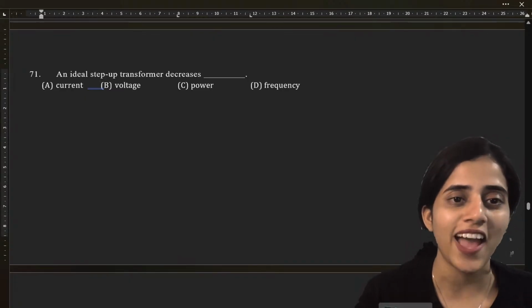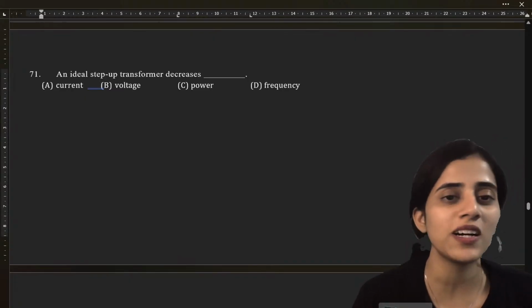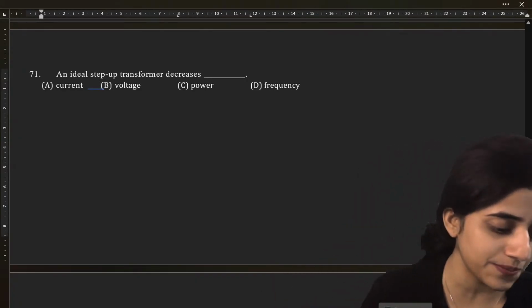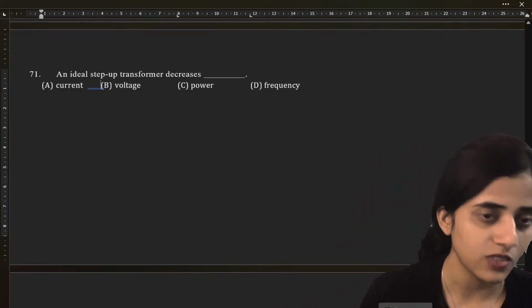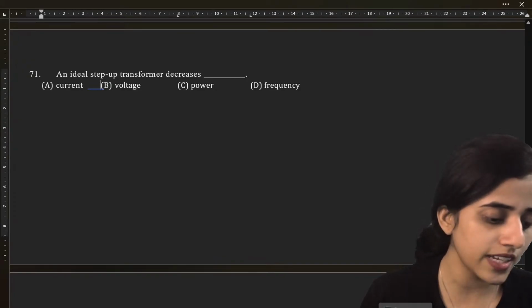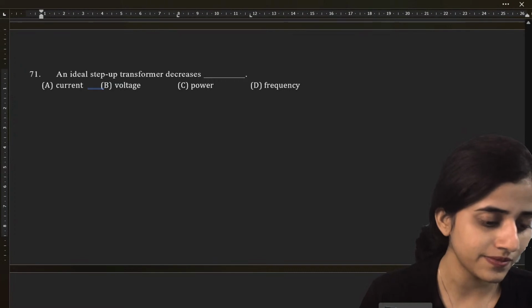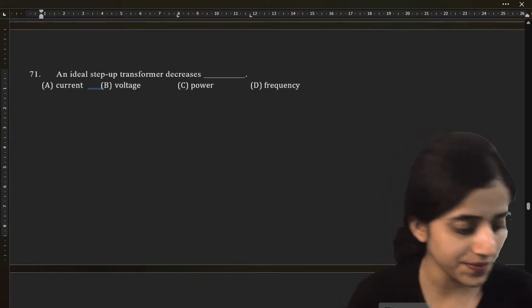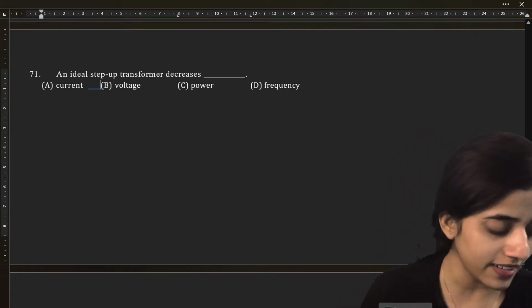Yes. An ideal step-up transformer decreases current, voltage, power, frequency. What is the answer? Am I not seeing the answer or you are not telling me the answer? Where is the answer? A, current.